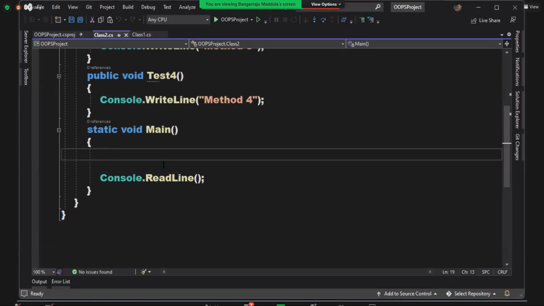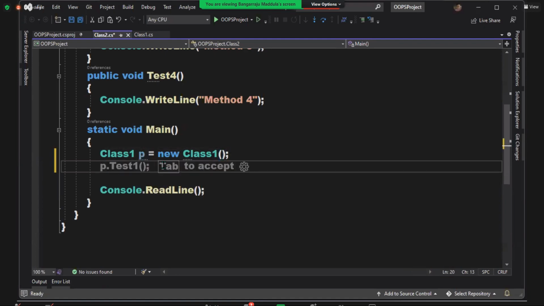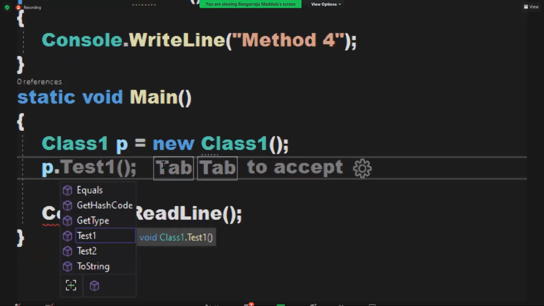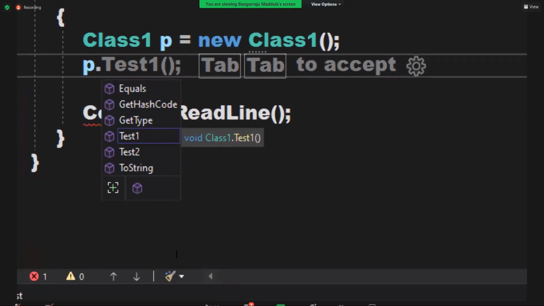Watch. I'm creating the instance of class 1. Concentrate on this. Class 1 P is equal to new class 1. Which class instance did you create? Parent class. Parent class has two methods in it, Test one, Test two, right? But when I say P dot, all of you observe, it was listing 6 methods. Check out here, 6 methods are coming now.